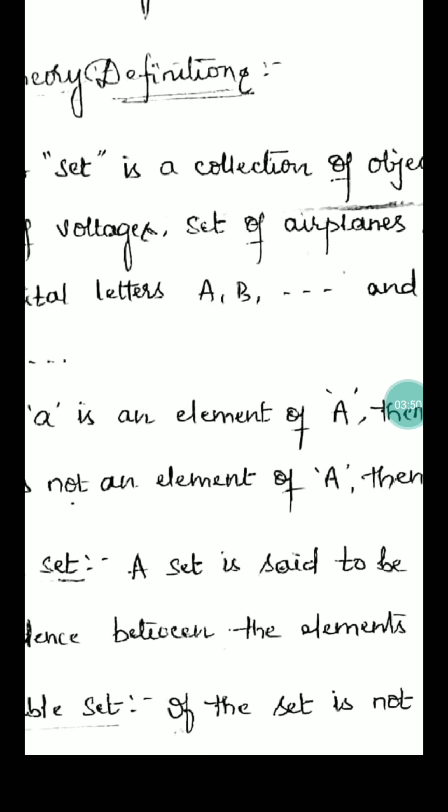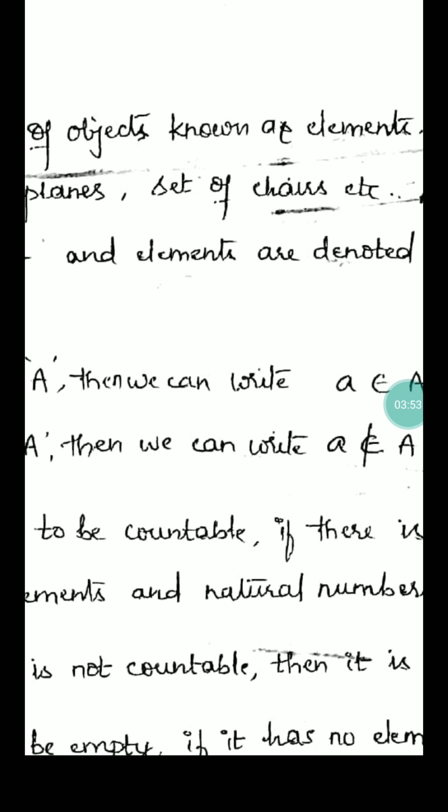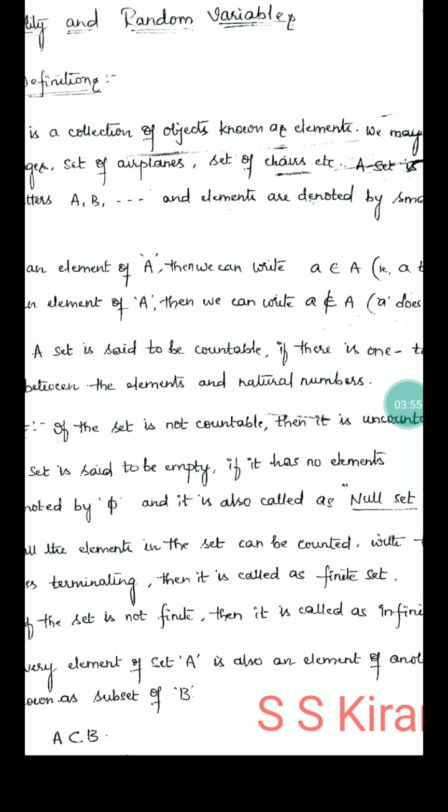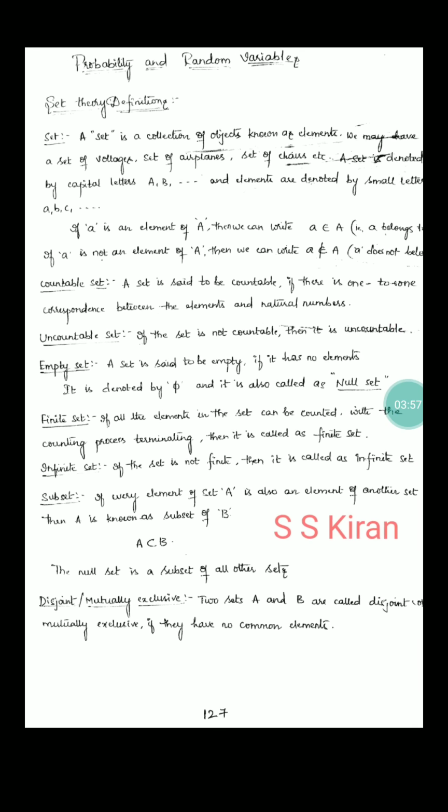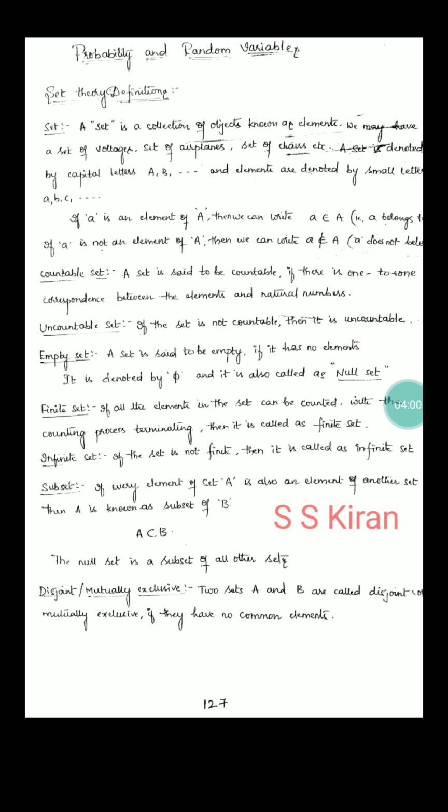Good. First, set theory. So what is set theory? A set is a collection of objects known as elements, like a set of aeroplanes, a set of chairs, a set of capital letters, and elements are denoted by small letters. These are all sets. Set definition, set operations, countable set, uncountable set, these are all things we studied in lower standards. That's why there is no need to pay attention now. I just randomly read some definitions so you can understand what is needed.